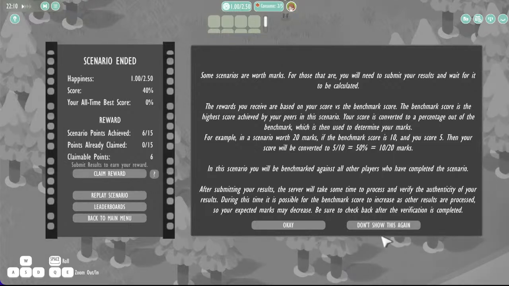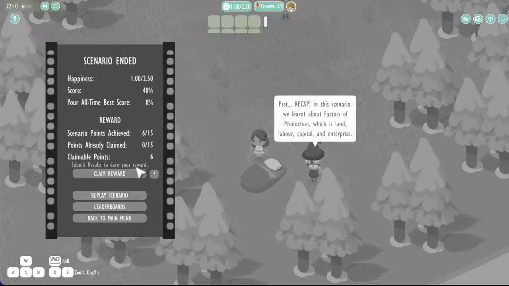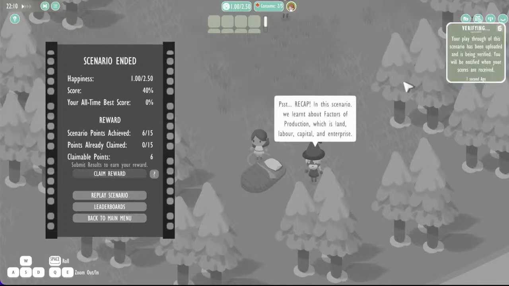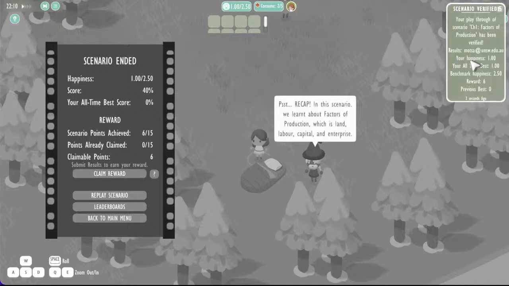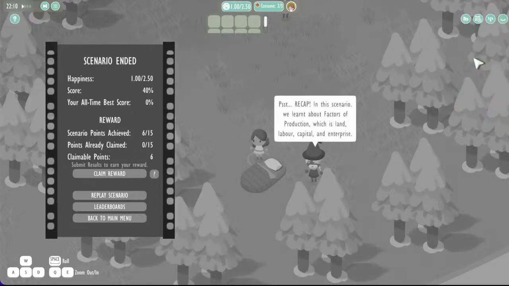So have a look at this. You can also instruct the game not to show this again if you want to skip it altogether, but have a look if you feel something is off with this panel, and there will be an explanation there for you. If you want to claim these points, you can just claim the rewards. When this happens, we actually take all the data that you have generated by playing this game, we put it on our server, and we verify it. And if everything is in order, we assign the points to you.